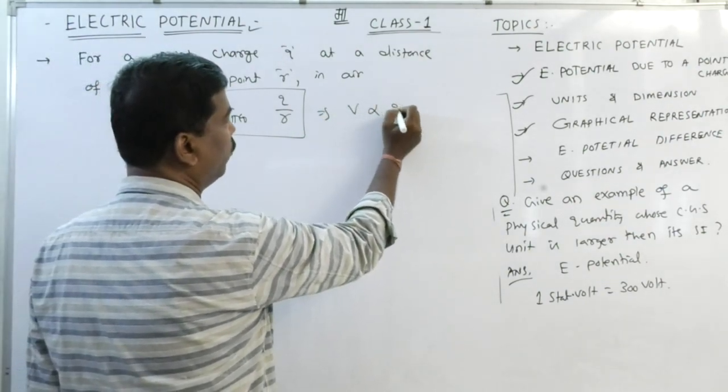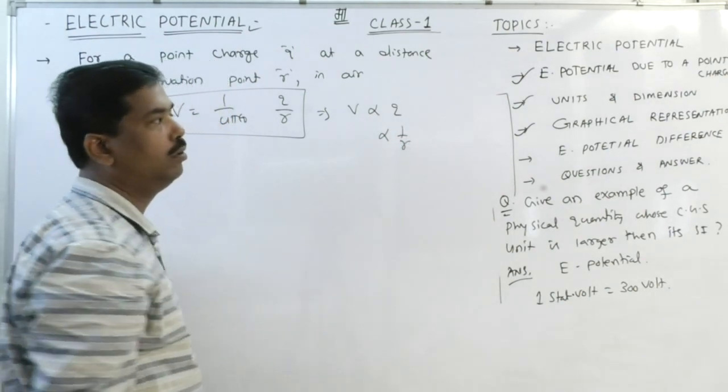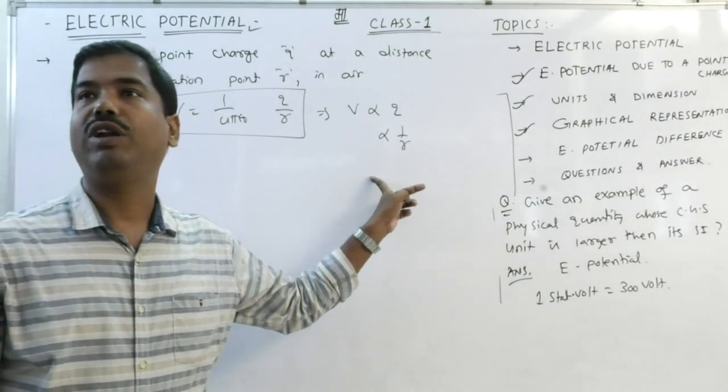From this we conclude that V is directly proportional to Q and proportional to 1 by R.